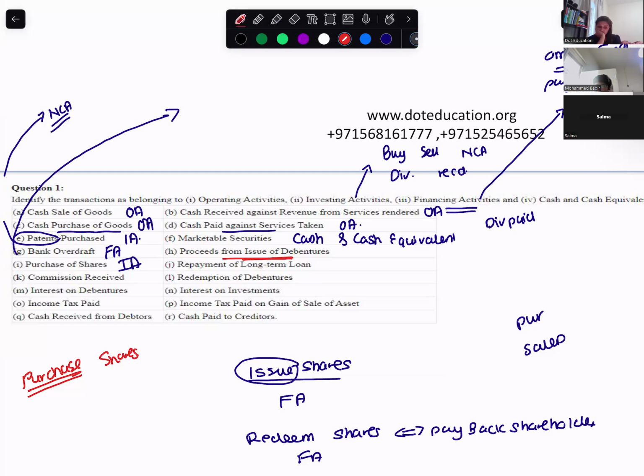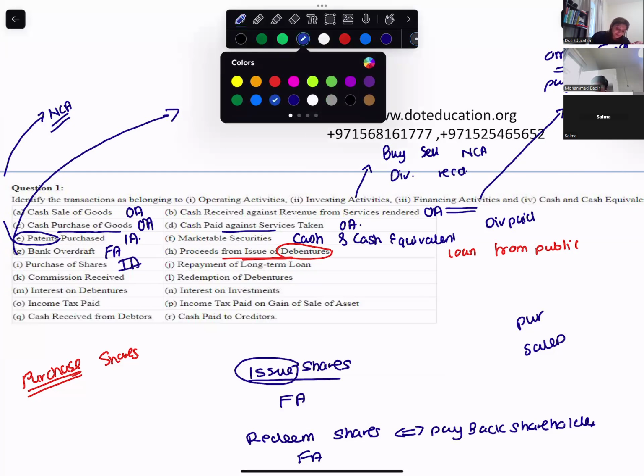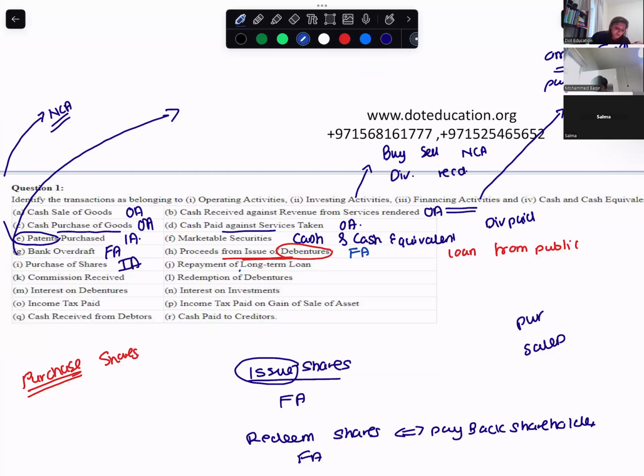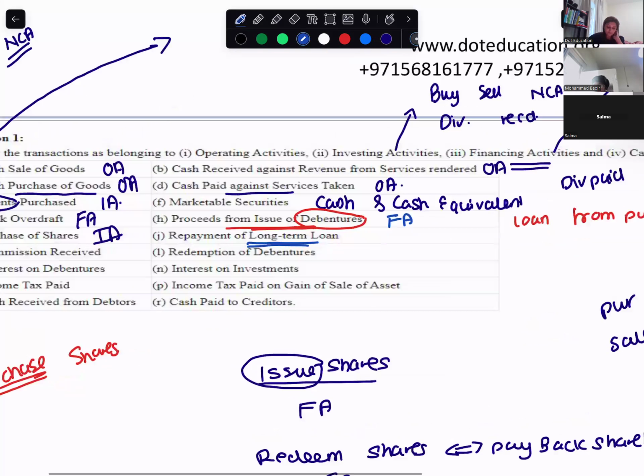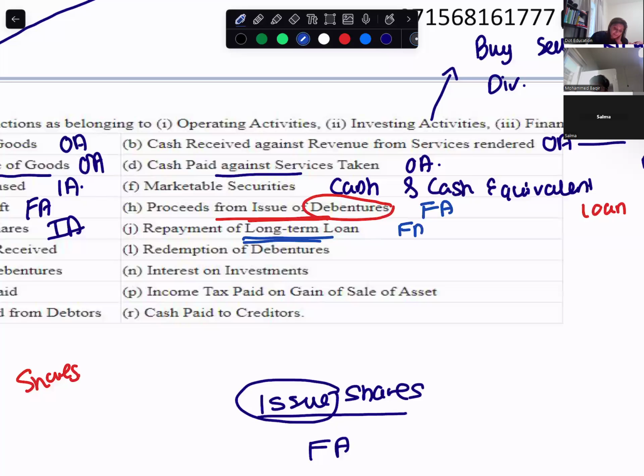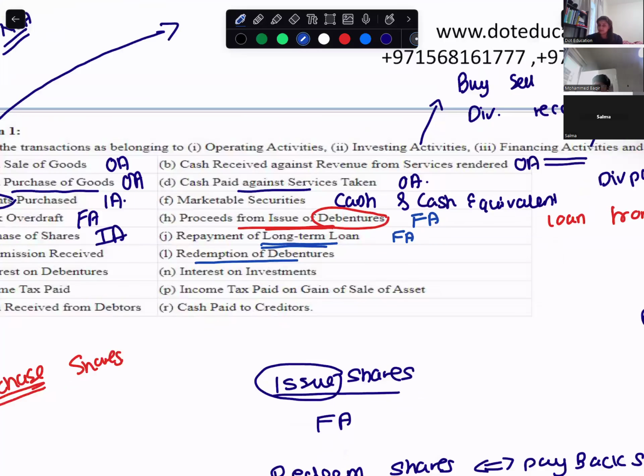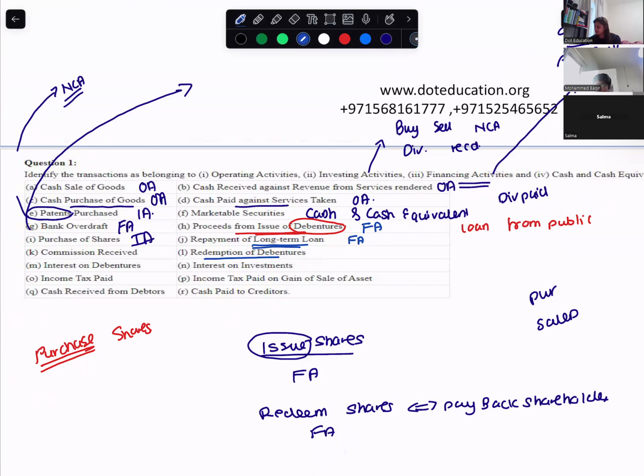This will be operating. Why? What is debentures? Debts, right? Loan. So you're taking a loan from the public. So proceeds from issue of debentures are financing. Very good. Repayment of loan, again financing. Redemption of debentures. It's like paying only, right? Redemption, repaying, yes, financing.